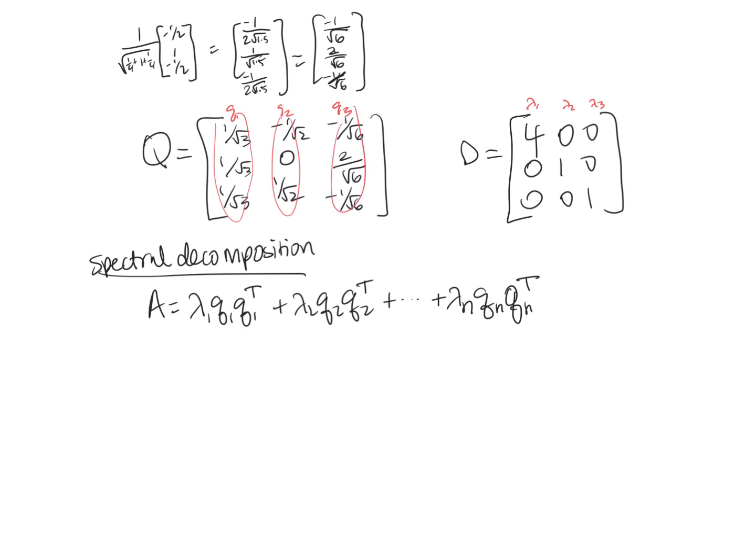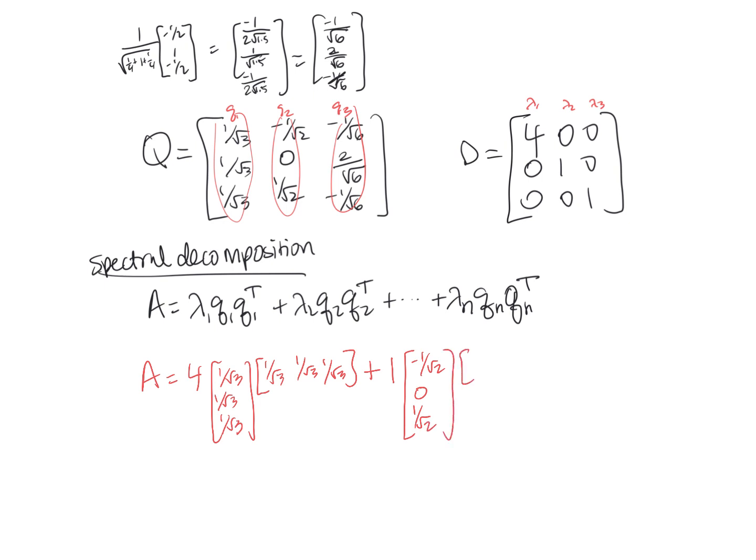And so I can write down my A as lambda 1, which is 4, Q1, which would be 1 over root 3, 1 over root 3, 1 over root 3, times Q1 transpose, which would be 1 over root 3, 1 over root 3, 1 over root 3, plus lambda 2 is 1 times Q2, which is negative 1 over root 2, 0, 1 over root 2.